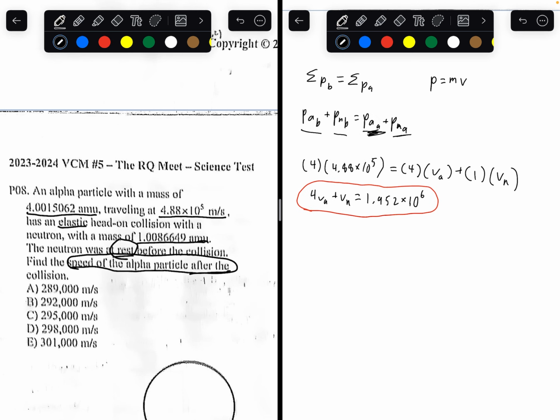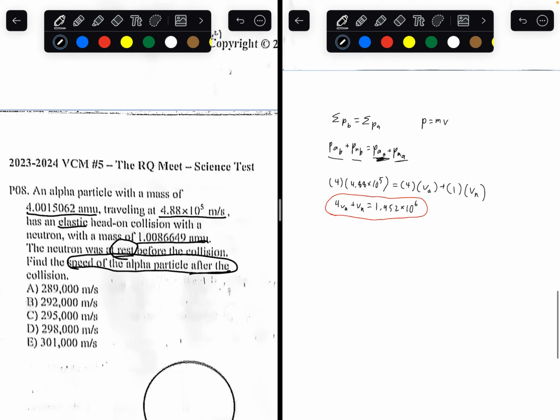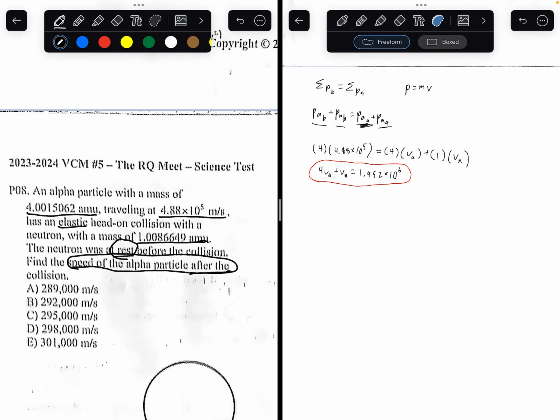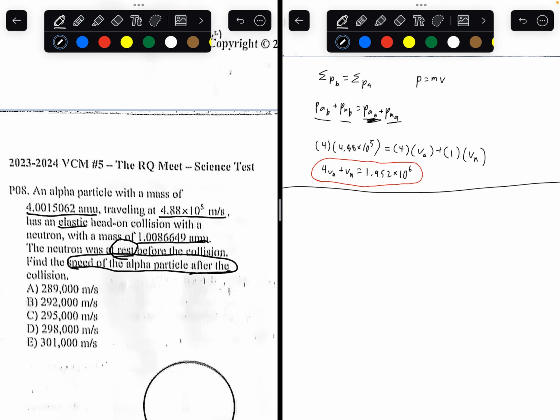There's a second equation we can make. Keep in mind that the question did state that the collision was elastic. What does elastic mean? Elastic means that the total kinetic energy before equals the total kinetic energy after.